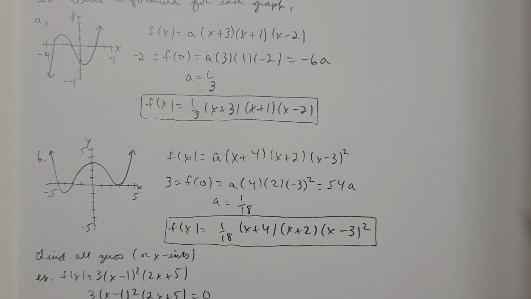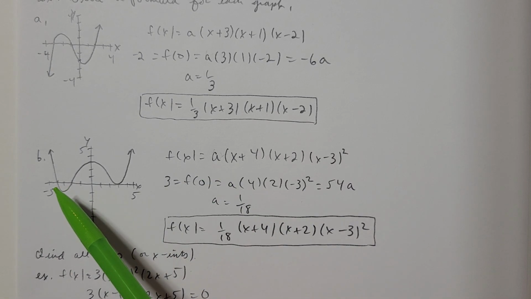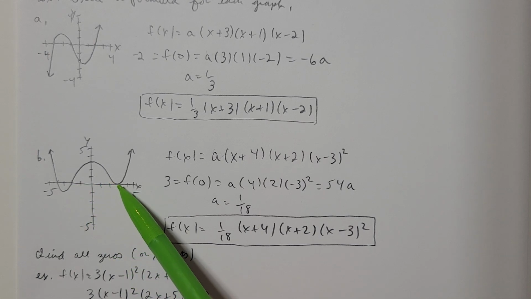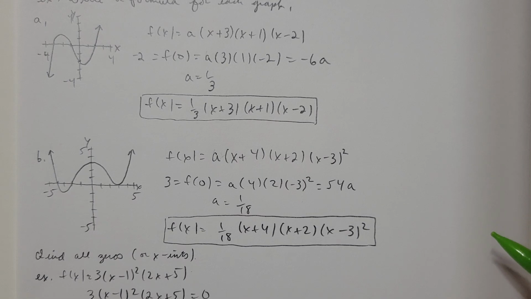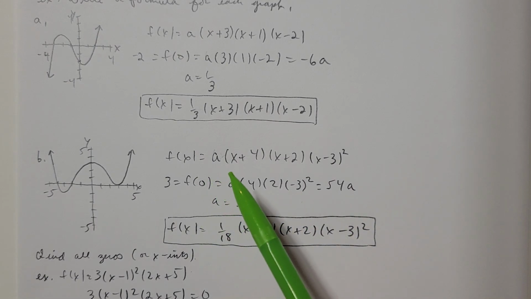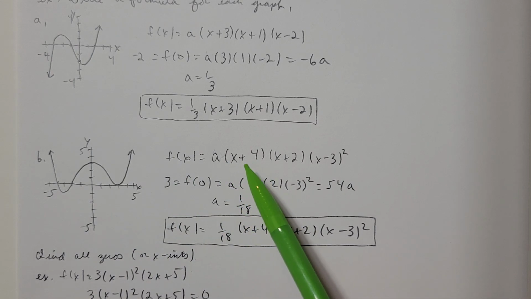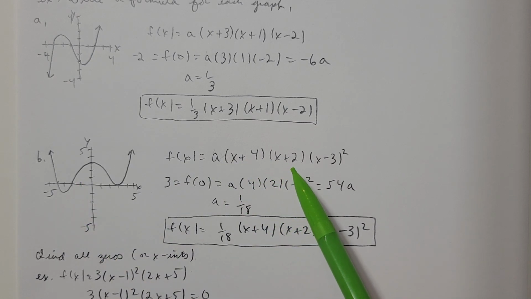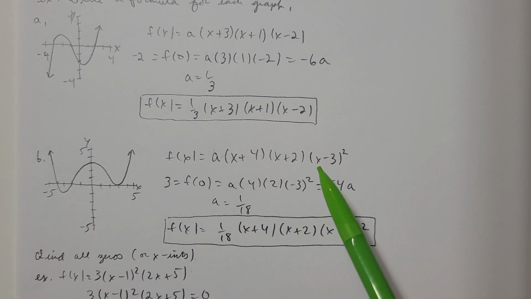So I'm going to have f of x equals a times, and the zeros are negative 4, negative 2, 3, and 3 again. Knowing that negative 4 is a 0 means that x minus negative 4, or x plus 4, is a factor. Knowing that negative 2 is a 0 means that x minus negative 2, or x plus 2, is a factor. And knowing that 3 is a 0 means that x minus 3 is a factor.